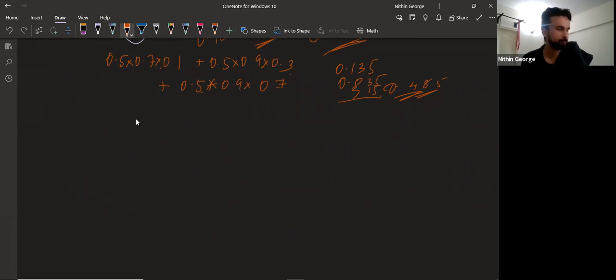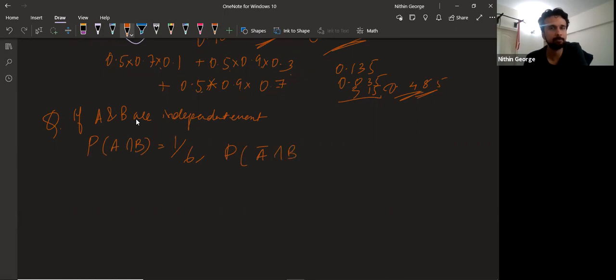All right. Now, do this question. If A and B are independent events of a random experiment such that P of A intersection B equal to 1 by 6 and P of A dash intersection B dash equal to 1 by 3, find P of A. What do we have here?